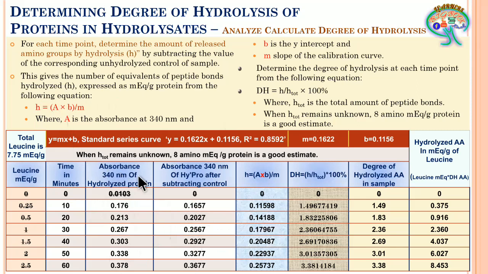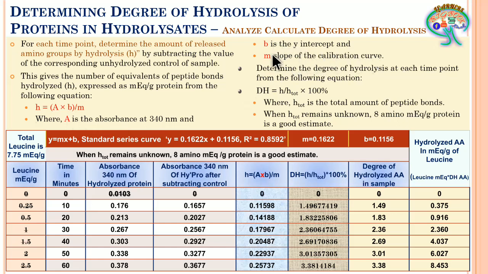Each of those values will be subjected to this particular equation: H = (A − B) / M, where H is the hydrolyzed amino acids, A is the absorbance at 340 nanometers of the sample which we have collected, B is the y-intercept, and M is the slope of the calibration curve.